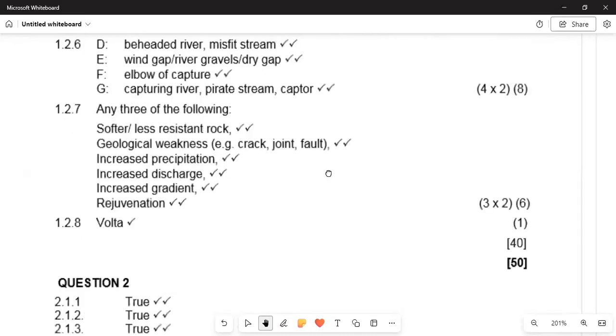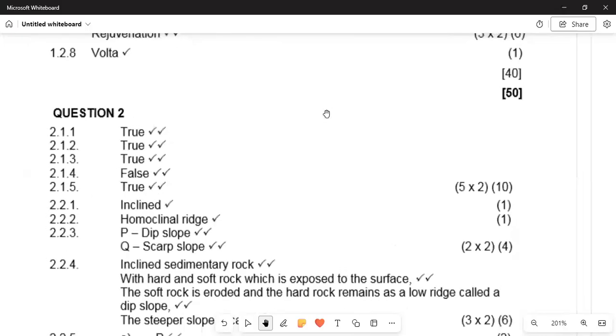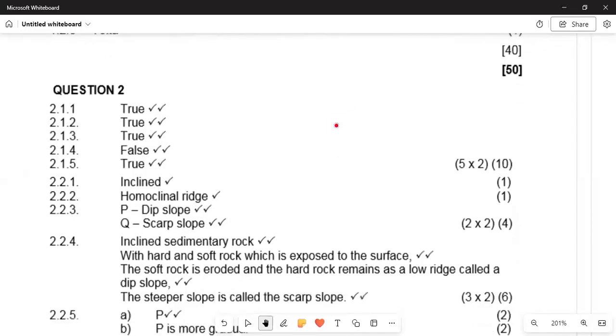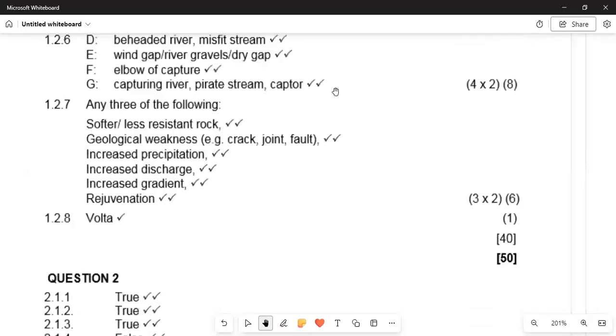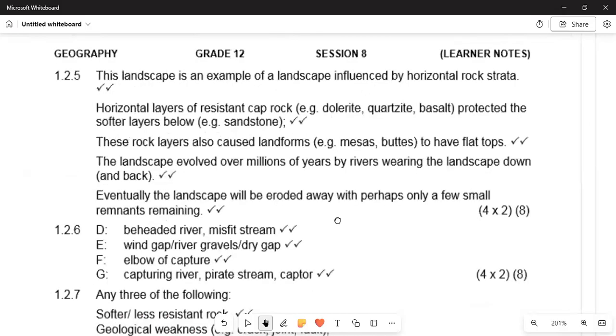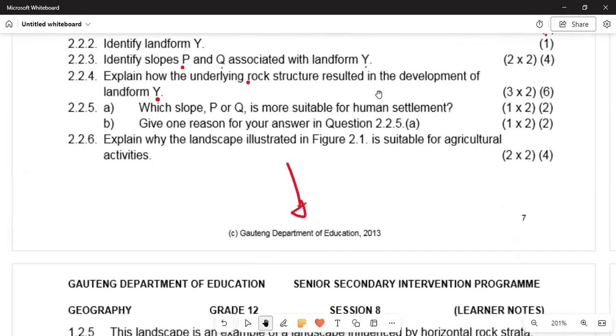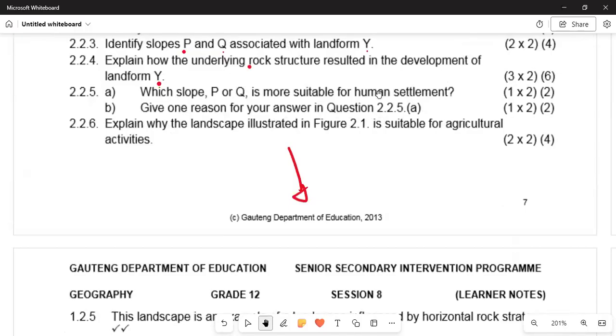All right. Moving on again, in 2.2.4 we are saying, number 1, the inclined sedimentary rock with hard and soft rock is exposed to the surface. The soft rock is eroded, and the hard rock remains as a low ridge called the dip slope. And that is the answer. As we are doing this revision, please, don't take long questions, break them down in pieces.